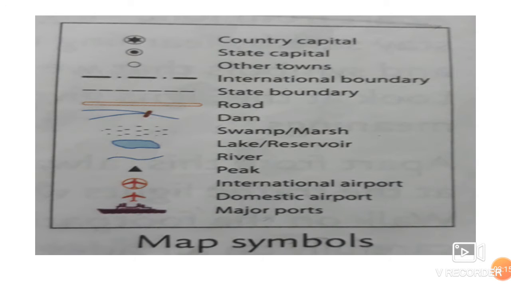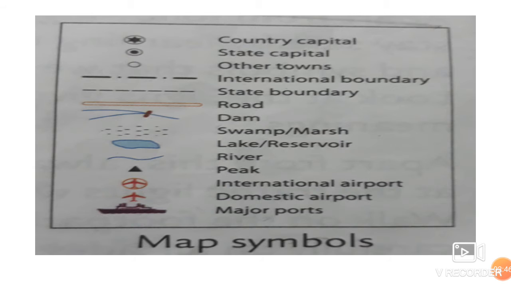And the major port that we are talking about is the harbor where ships come and go. These symbols are really important. Colors are important because immediately when we look at them, we will be able to make out, oh, this is an international airport. If it's a green area on the map, it is talking about a forest and trees. If it is a brown color, you will immediately make out that brown tells about the mountains. So the colors and the symbols are very important, beta. Immediately you will be able to get it: this symbol means this, this color means this.